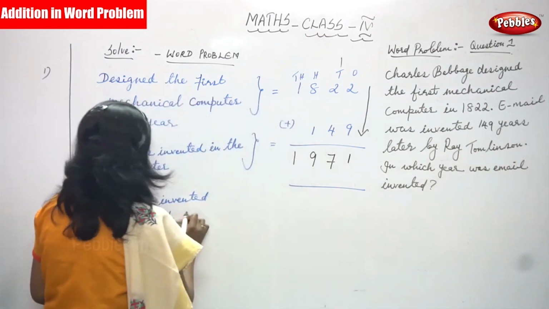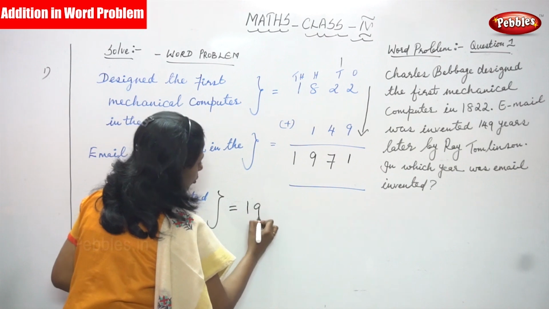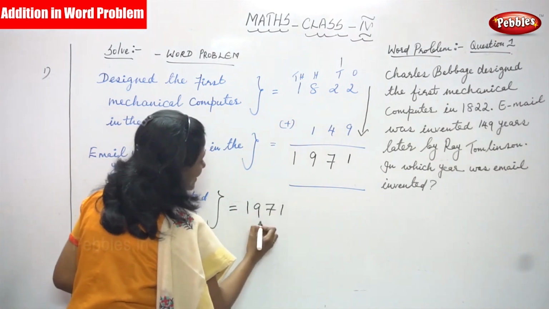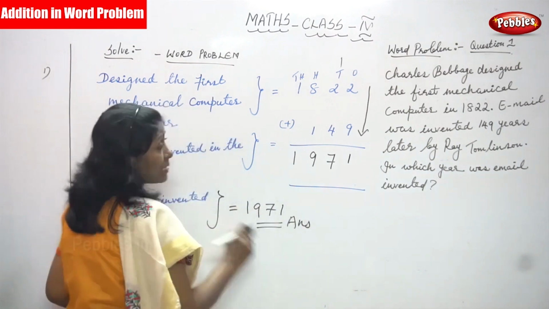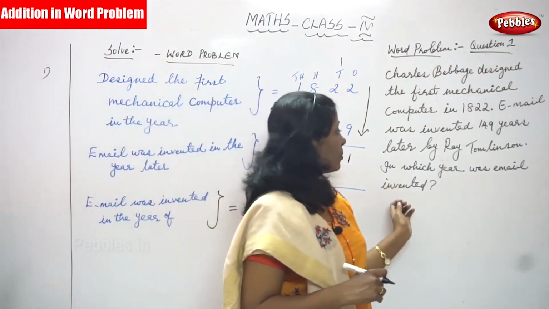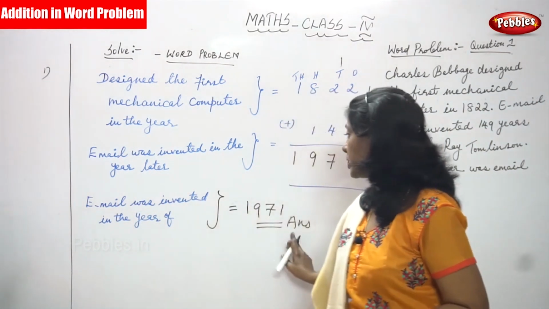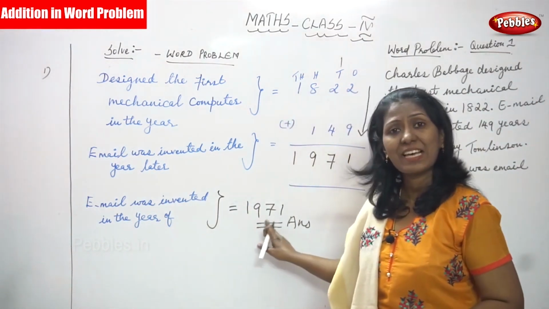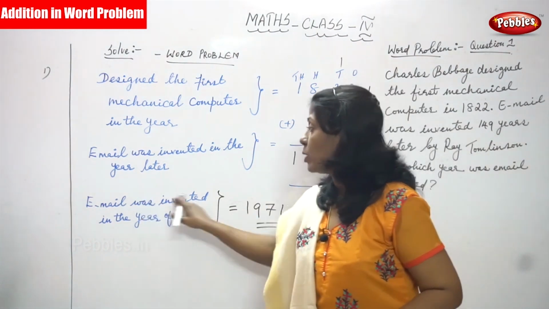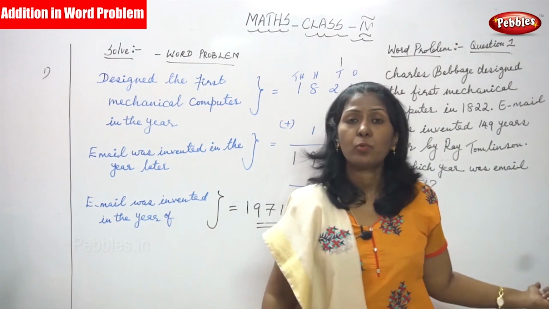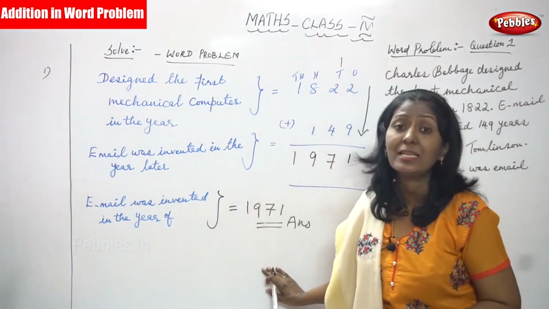So email was invented in the year 1971. Email was invented by Ray Tomlinson in the year 1971. Again I'll repeat, in the year 1971 email was invented by Ray Tomlinson. This is the answer we found, the exact answer for the question.